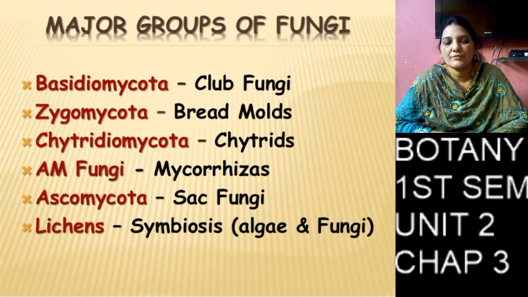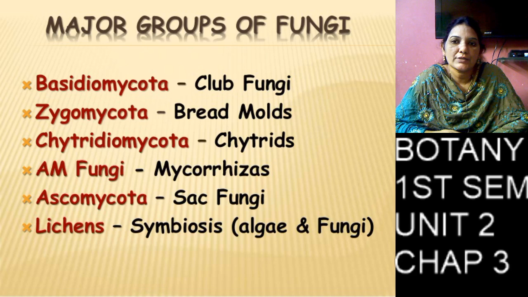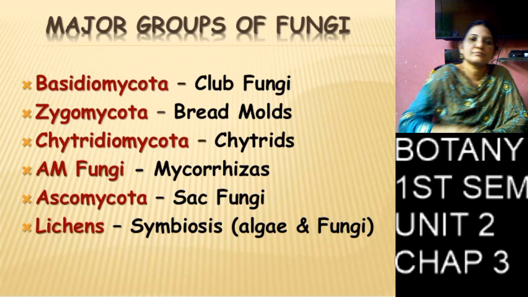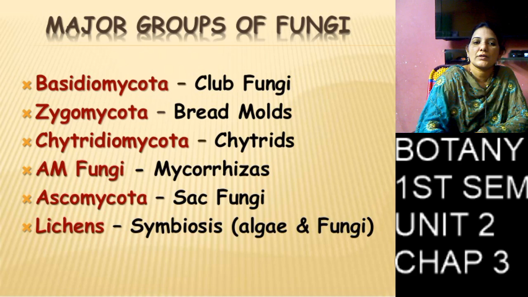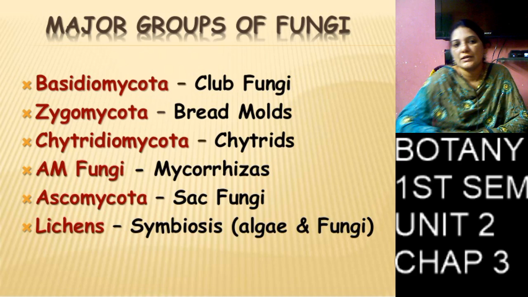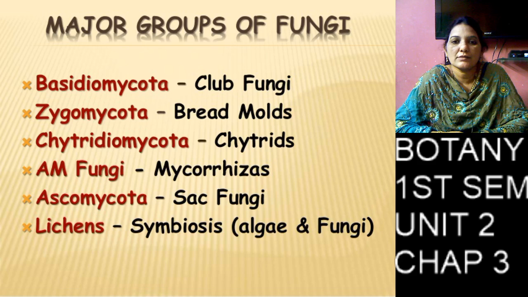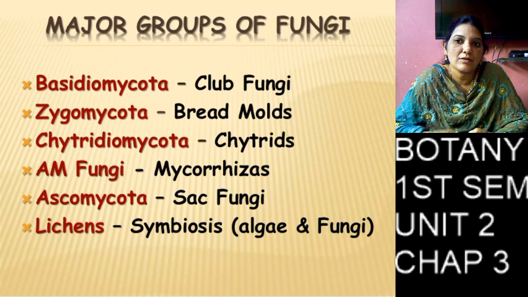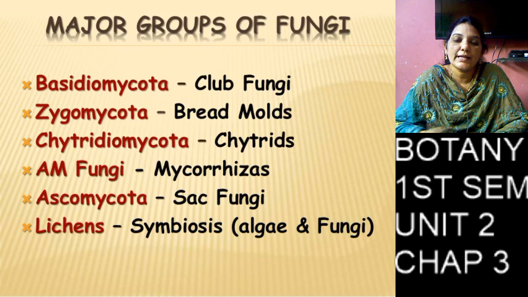So the major groups of fungi are Basidiomycotina, Zygomycotina, AM fungi, Ascomycotina. The last one is lichens. Lichens means algae and fungi living together with each other, so that is called symbiosis.